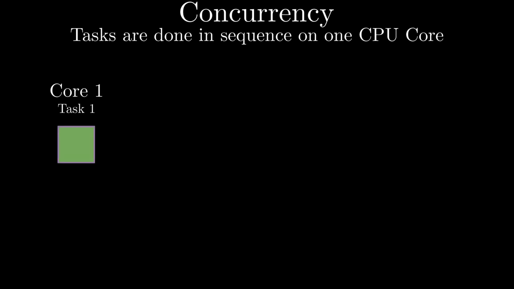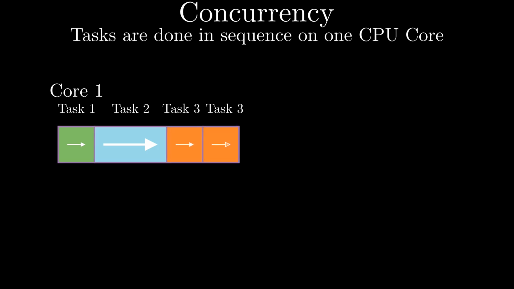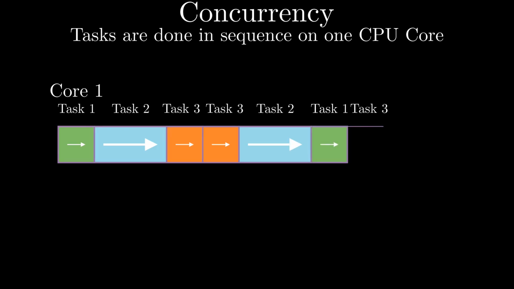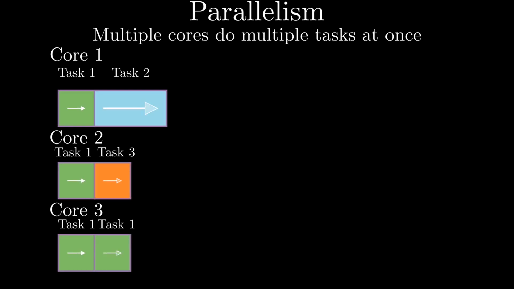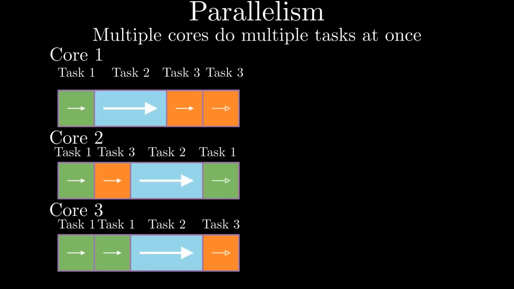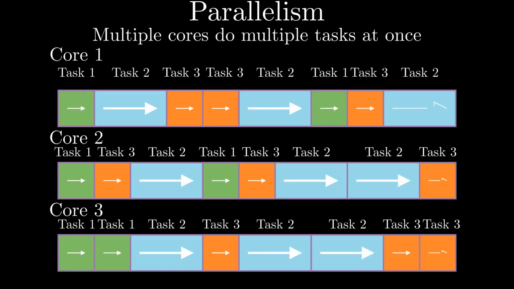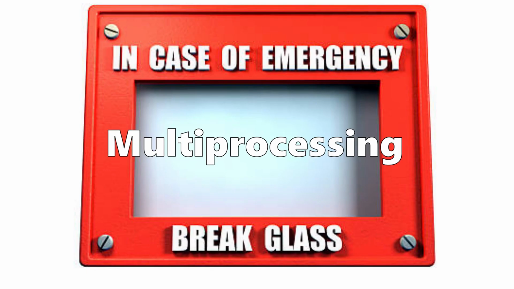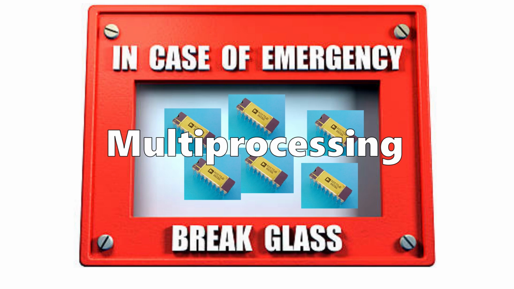Concurrency is the ability to run multiple tasks on the CPU at the same time. The idea is that concurrency is one stream, but you get to do a bunch of different things in that stream during CPU downtime. Good enough for many use cases. Parallelism, on the other hand, is establishing multiple streams and doing many things at the same time. Using multiple cores through parallelism is great when you need to process a lot of data quickly. Multiprocessing, as I've read it, has usually been treated as a last resort, some sort of in-emergency break glass situation.